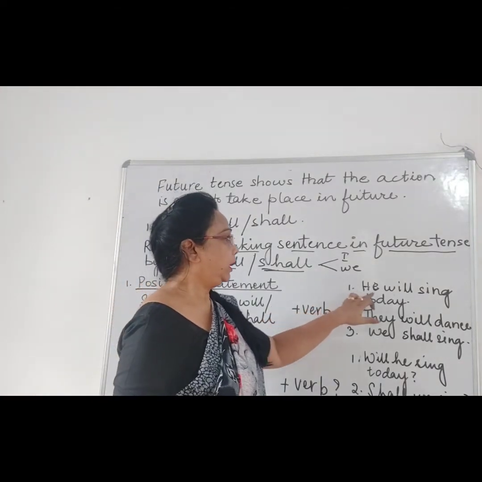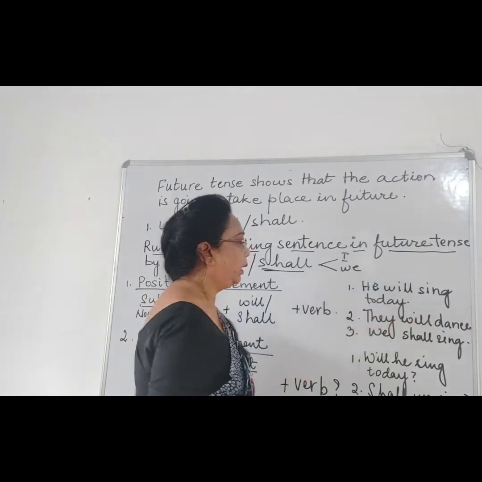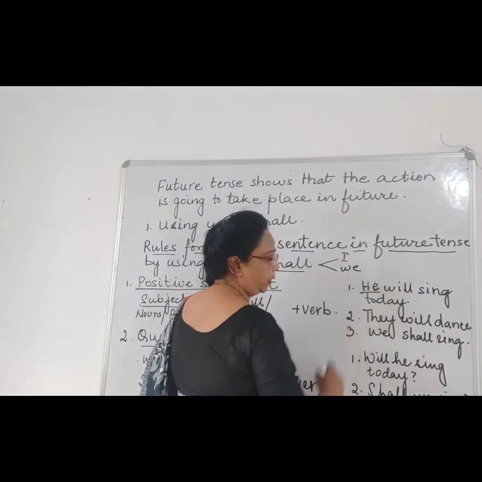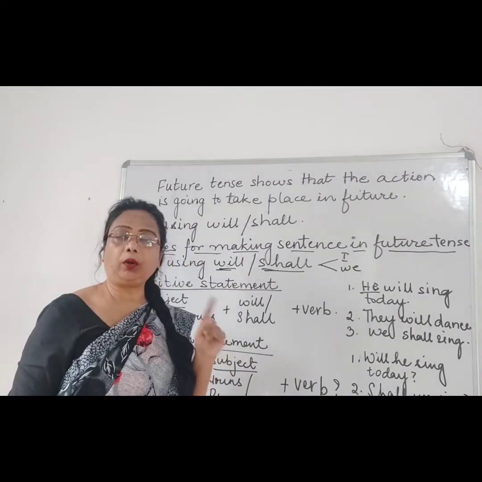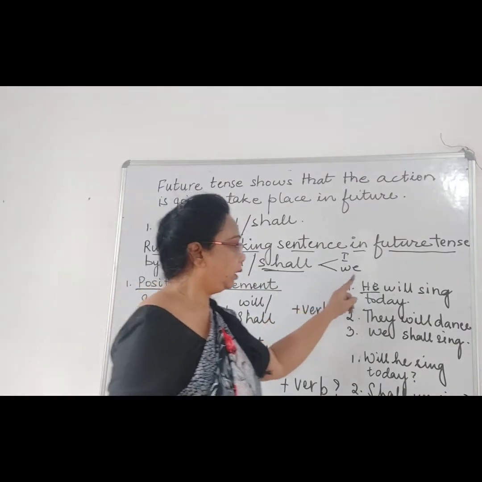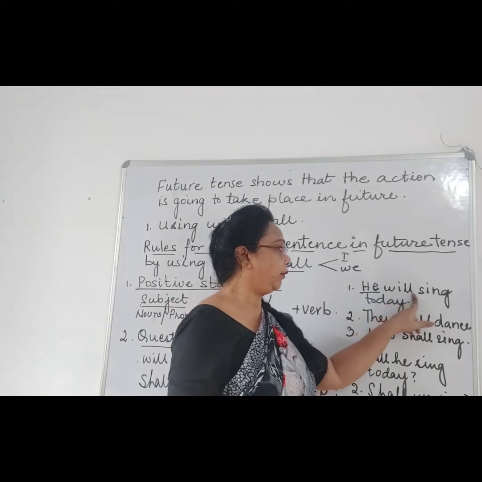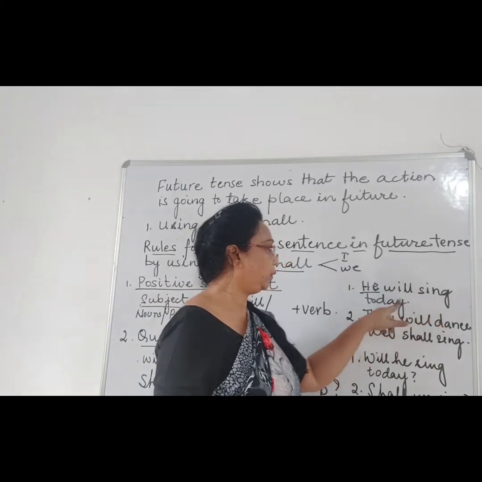Like over here, he will sing today. Now he is a subject, but is it singular or plural? It is singular, and therefore I have used will over here: sing today.